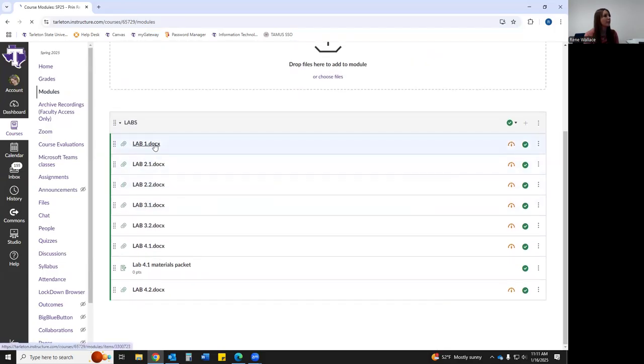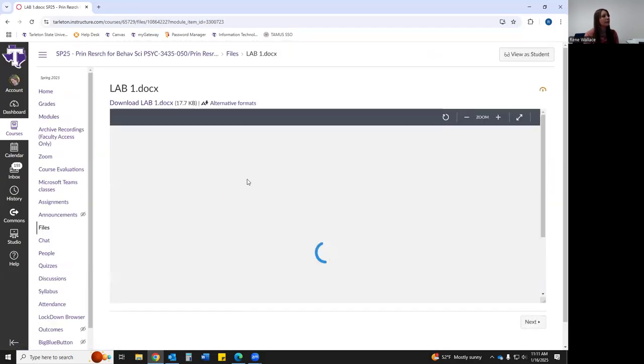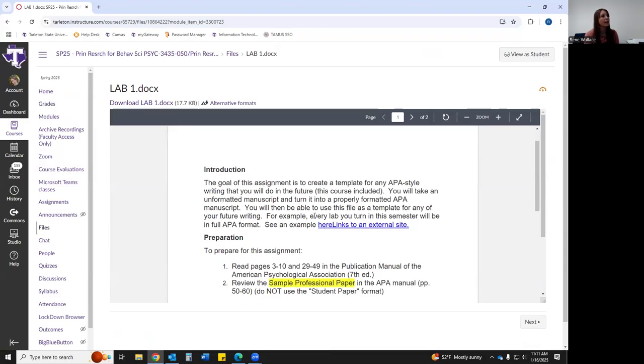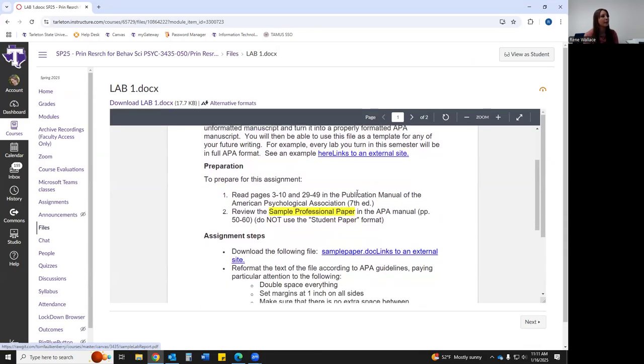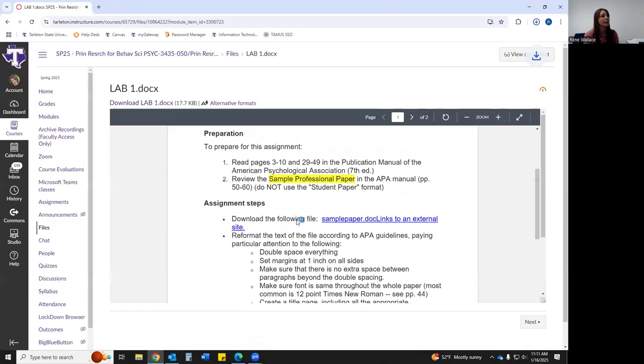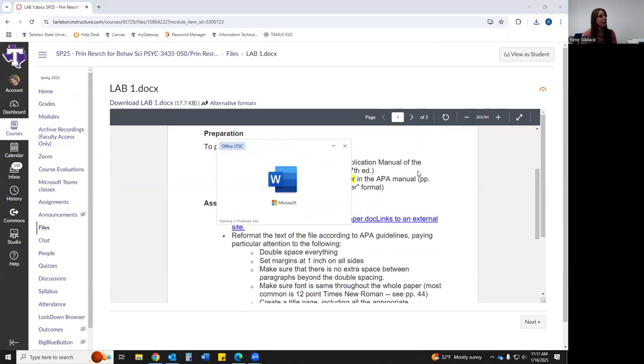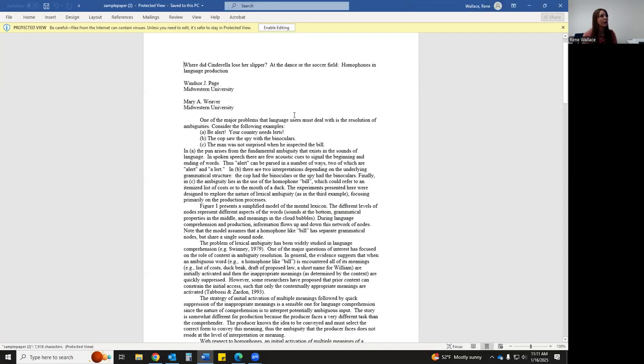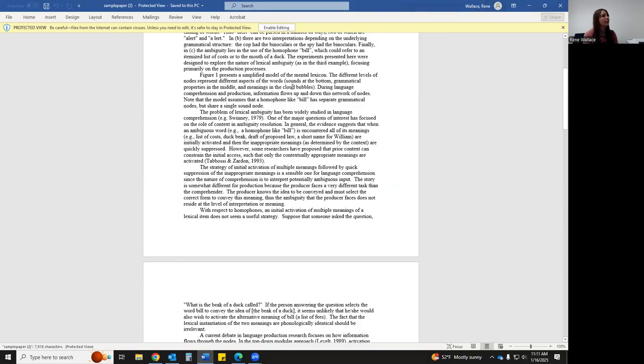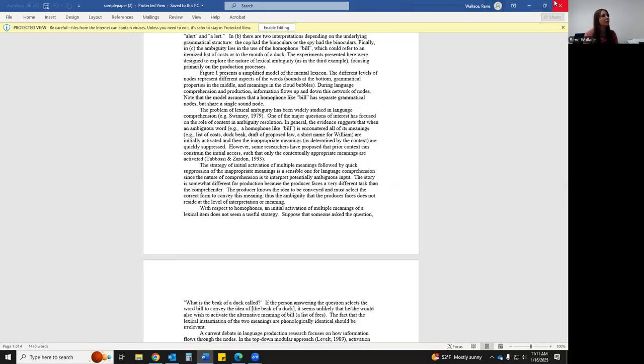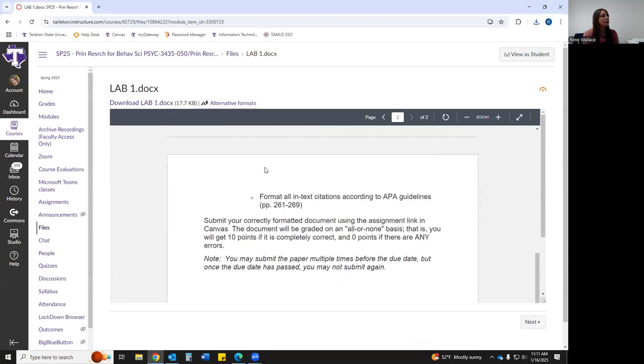You can open it up and it says, here's lab 1, you're writing an APA template, here's some examples, and here's the link for the paper that you're going to download. It'll download an APA paper and you have to reformat it and get it 100% correct. So here's the bad version, and then you need to turn this into what an APA lab report would look like. You can see all that there.